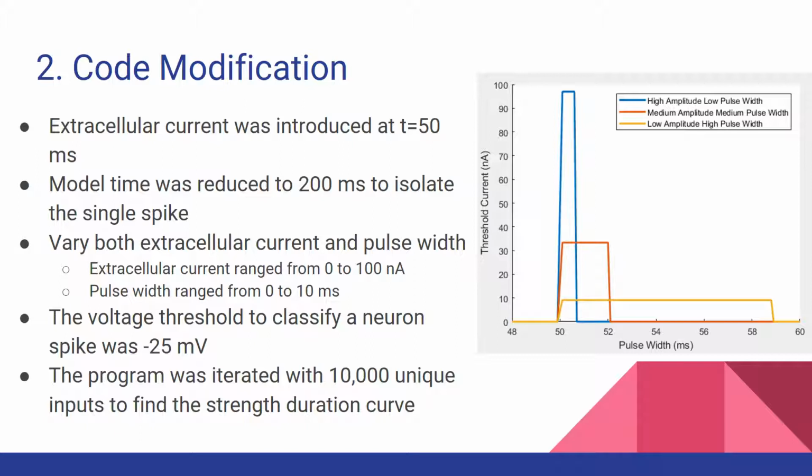Model time was reduced to 200 milliseconds to allow us to iterate between 0 and 100 nanoamps and 0 and 10 milliseconds for the pulse width. And this resulted in roughly 10,000 unique inputs. And then to classify the thresholds, we had the spikes go up to 25 millivolts, and that classified as the axon firing. And then this was put into a separate matrix in order to get the results.